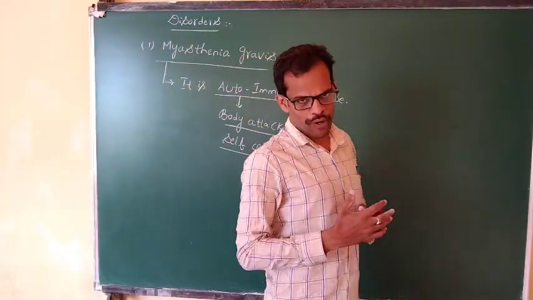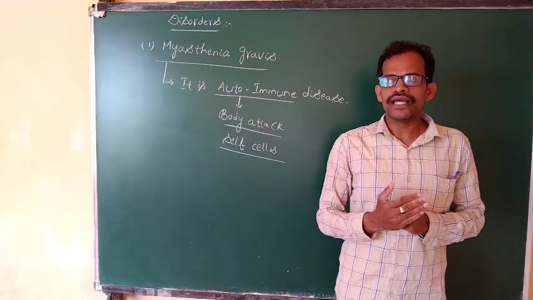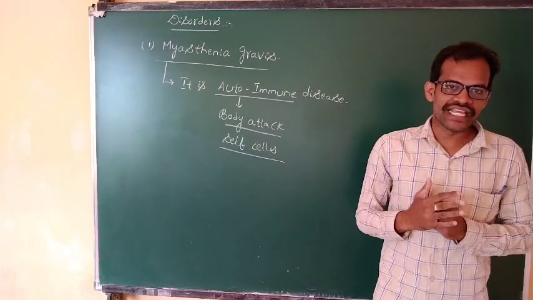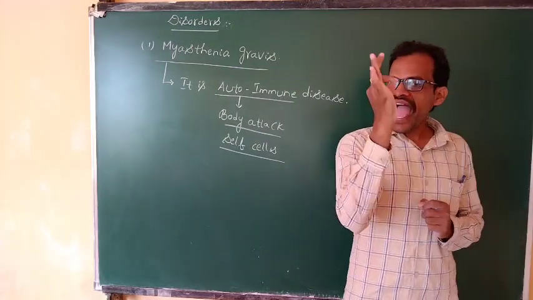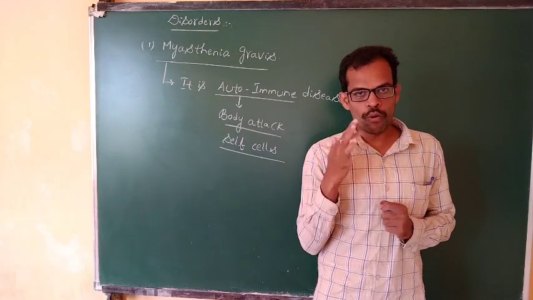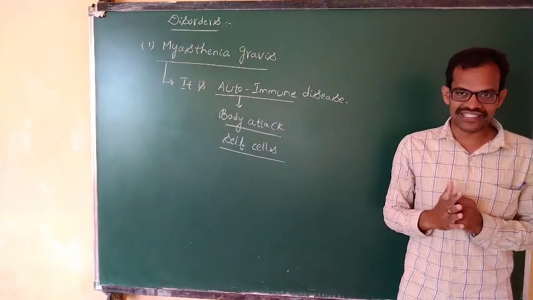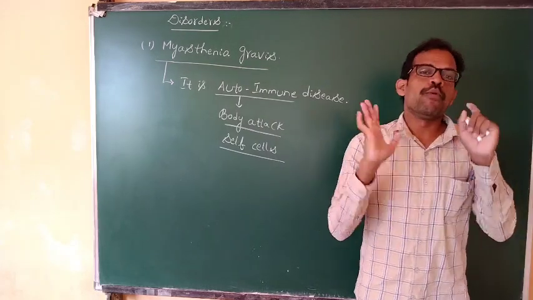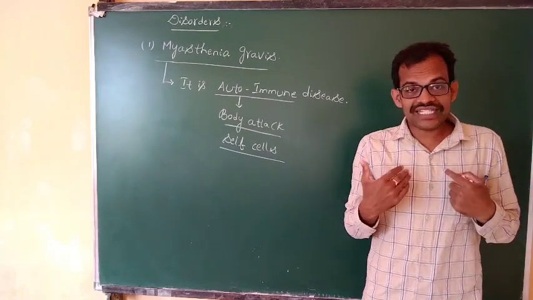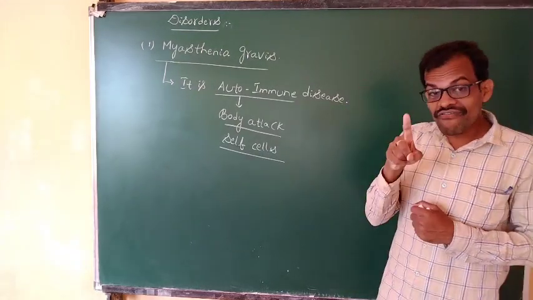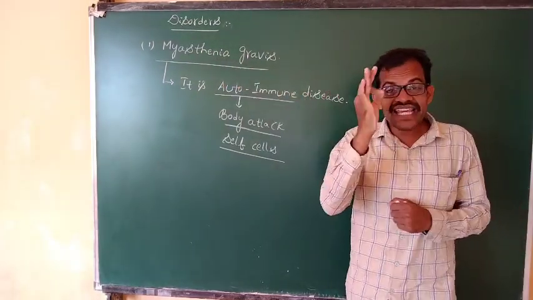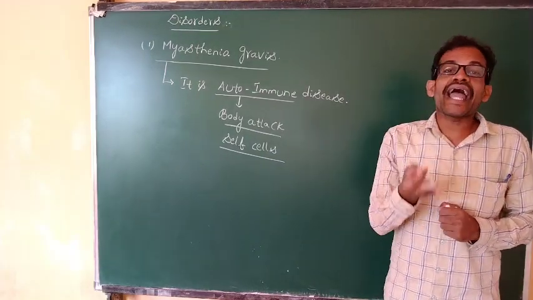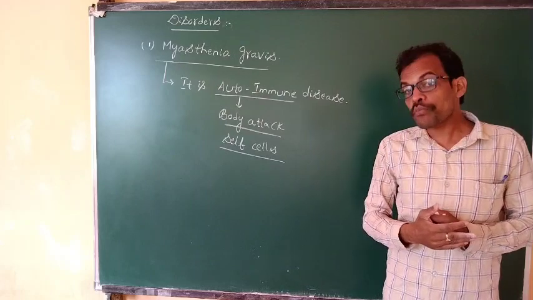Generally, when any foreign molecule, pathogen or antigen enters our body, the body produces antibodies. These antibodies protect our body. But those who are suffering from myasthenia gravis produce abnormal antibodies.